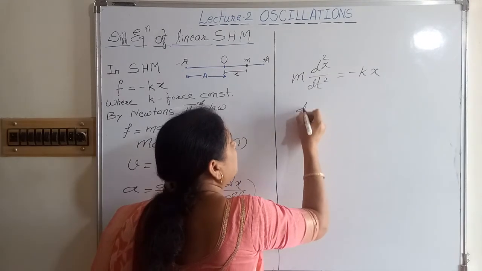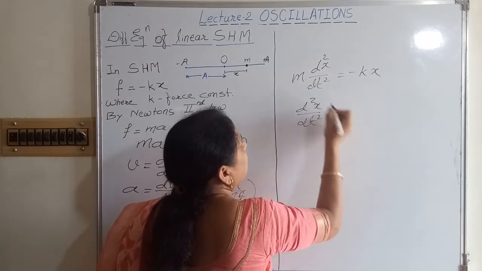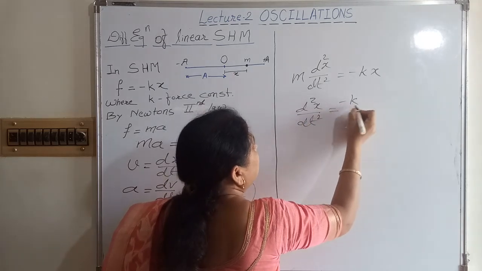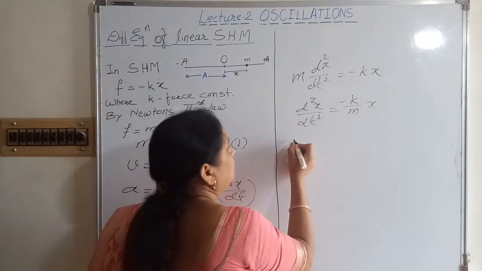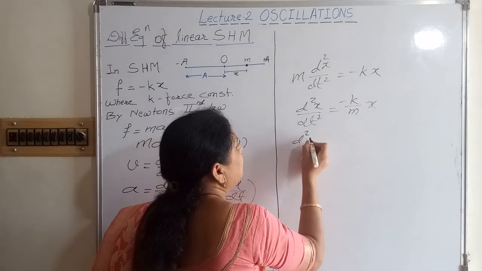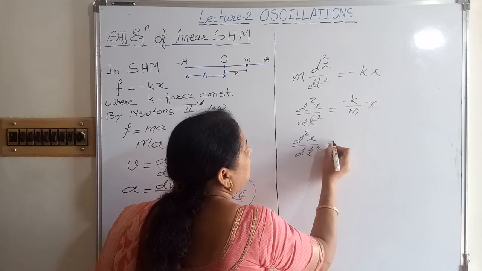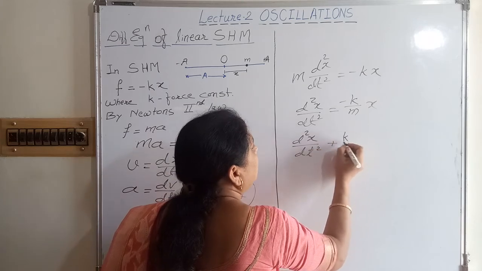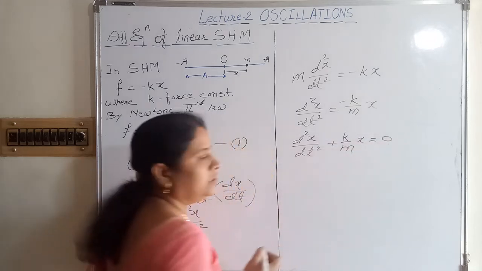Now d square x upon dt square, m I take on this side, is equal to minus k by m into x. Next we can rearrange this equation as d square x upon dt square plus k by m into x is equal to 0.